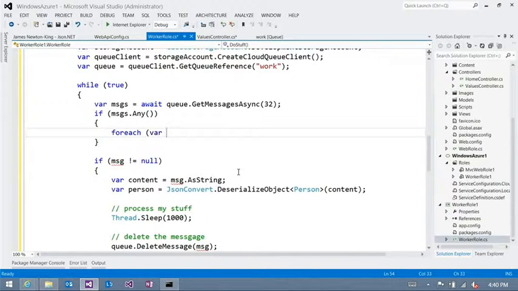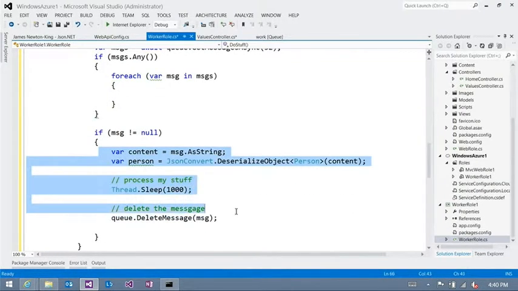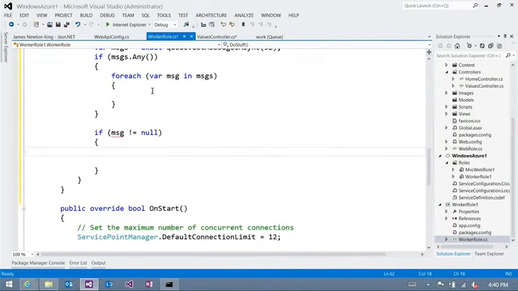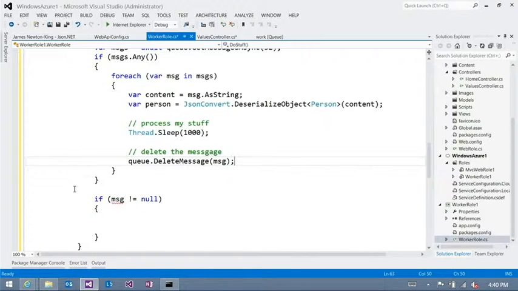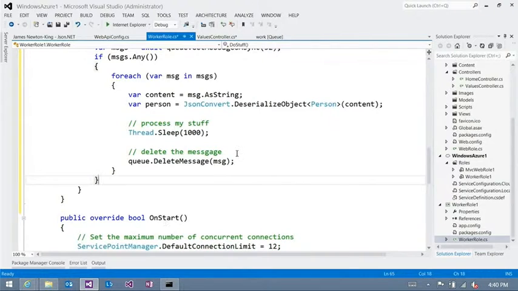Then I'll just start again. We'll start naive and then we'll build it up. For each message in messages, we do this. Pretty straightforward. If I get one message, I process one message. If I get 32 messages, I process 32 messages. So far, so good. A couple of small problems.